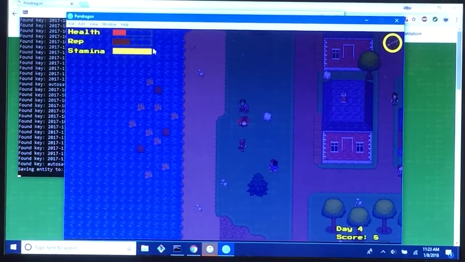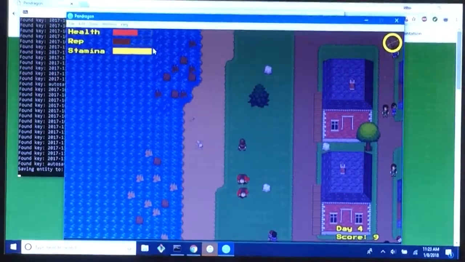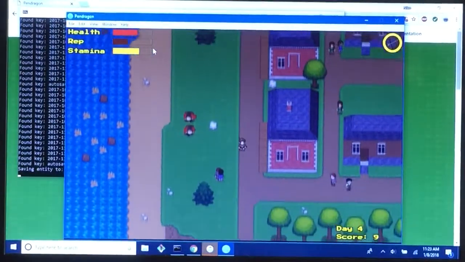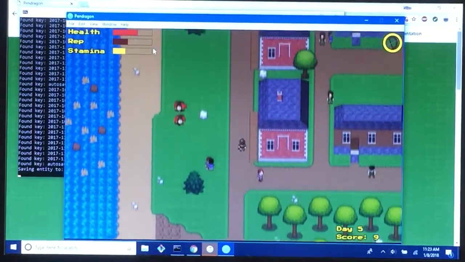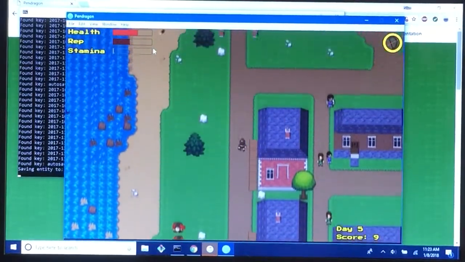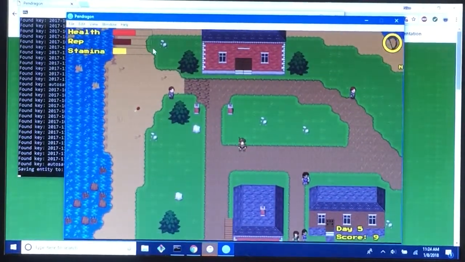I'm just going to kill all these people here. This looks like they're stuck. Picked up a couple new inventory items. I can eat those. But yeah, so you can see it's a pretty interesting concept. Sure, there's probably a few kinks we have to work out and some game decisions that we could expand upon. But overall, it's a really fun project, and I think it turned out pretty good.